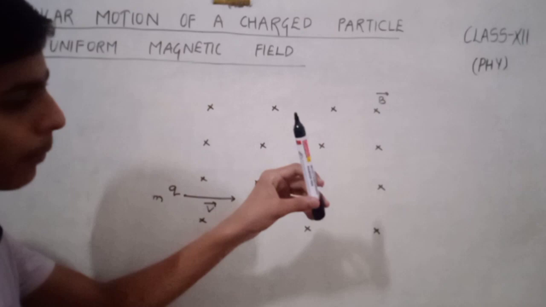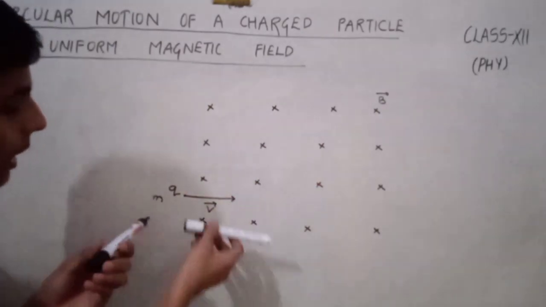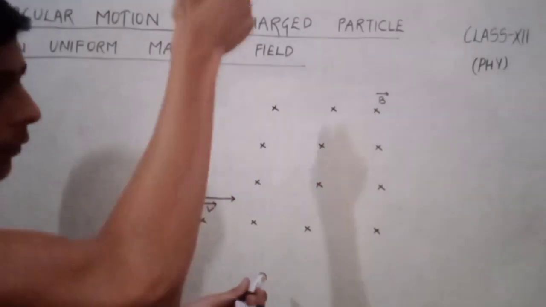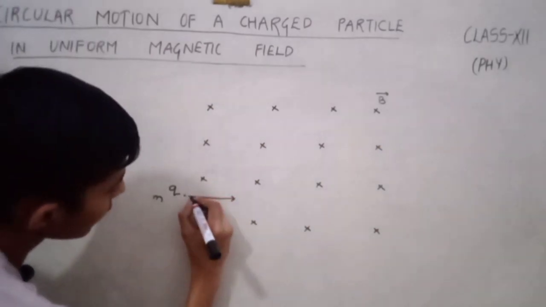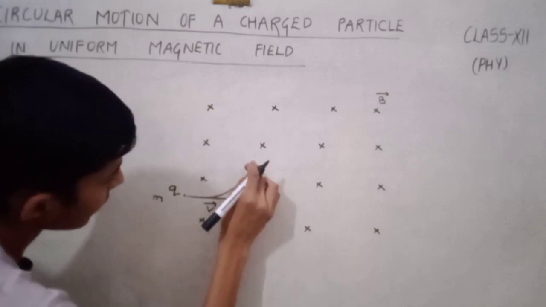Suppose this is our magnetic field which is into the plane and this is the velocity, then it will experience an upward force at this point.